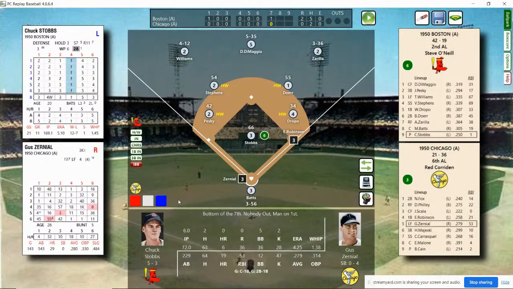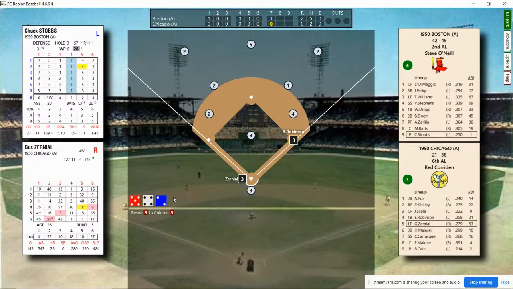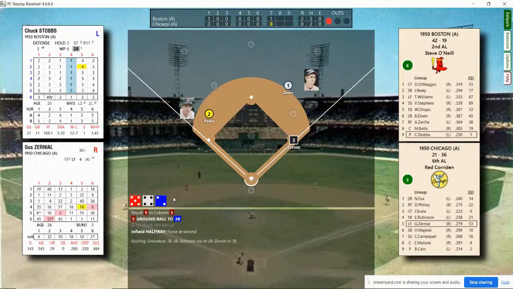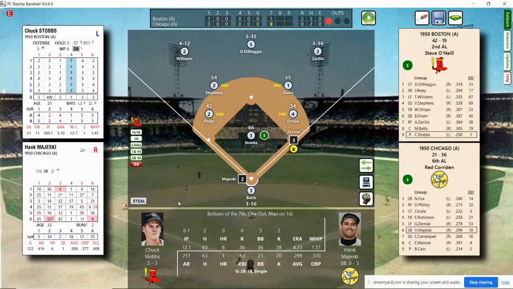Runner on first. The tying run comes to the plate in the form of Gus Zernial. Zernial has grounded catcher to first, second to first. He's batting .279. Stobbs throws. And he hits a ground ball to third. It's a force at second. And that's all they're going to get. Zernial reaches first. 1 out, man on first. Hank Majeski due up. Let's see if we can find out something about Majeski.